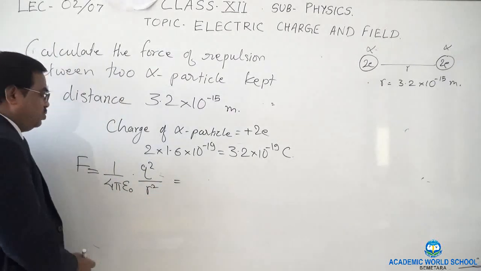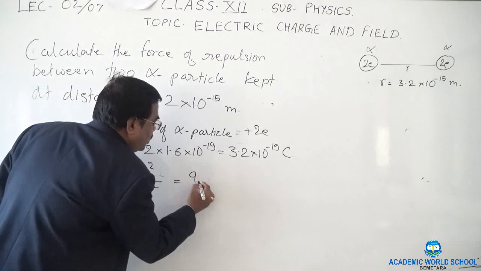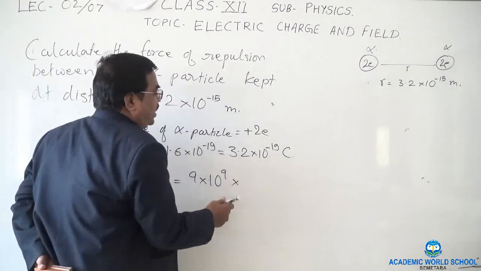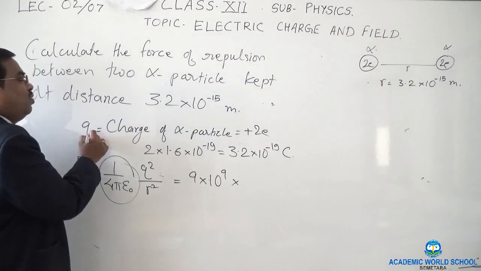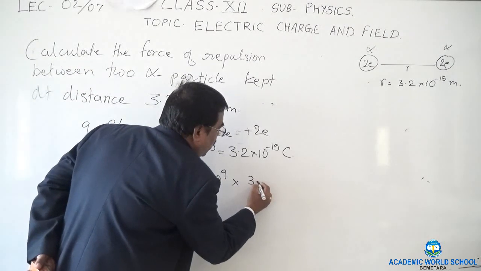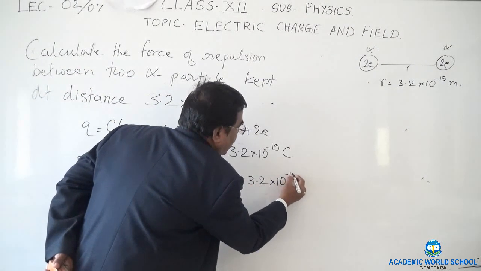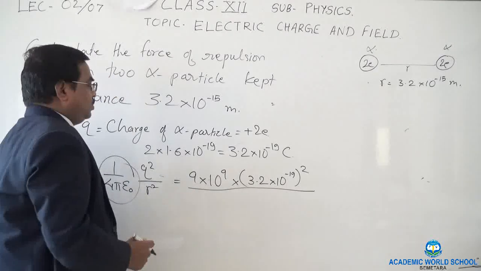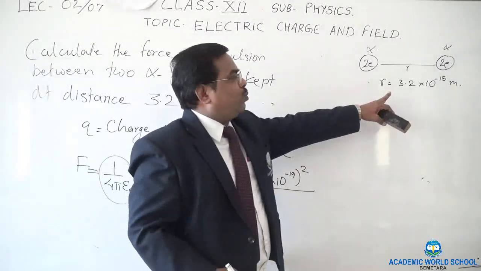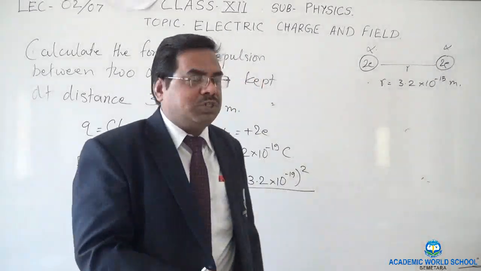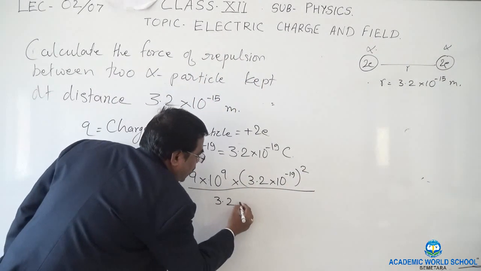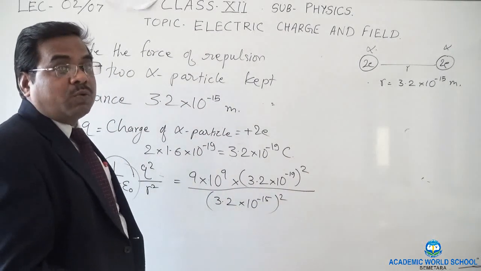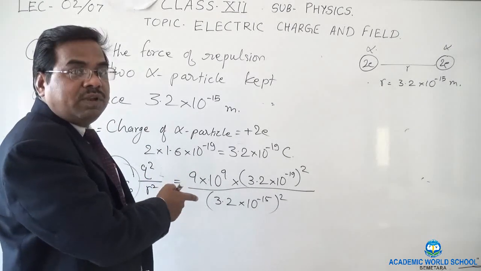Okay, let's substitute the values. This has the value 9 into 10 to the power 9 multiplied by Q square, that is the charge of alpha particle, 3.2 into 10 to the power minus 19 whole square, divided by the distance square. What is r? 3.2 into 10 to the power minus 15 meter. Substitute the value, 3.2 into 10 to the power minus 15, square. Don't forget to make the square, otherwise this calculation will be wrong.